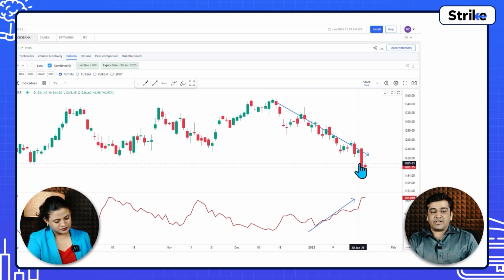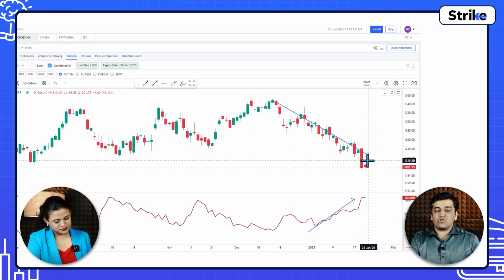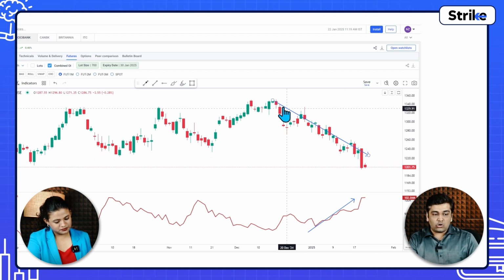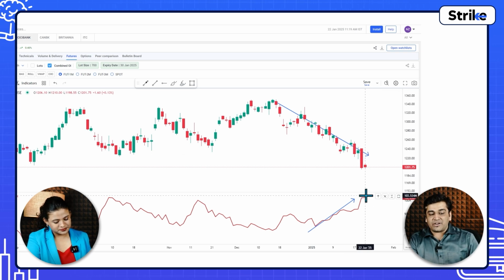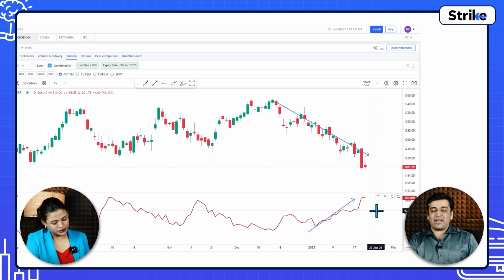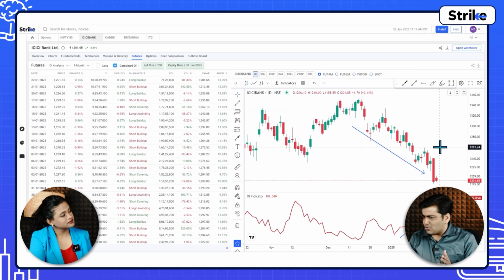So what can happen if the market turns? There may be a bounce back. And when there is a bounce back, all those people who have created shorts at around 1300, 1220, 1200, will square it off. The open interest data will again start falling down, and when that happens, it will be short covering. If you don't remember, that's okay.